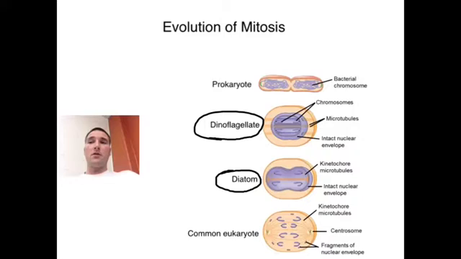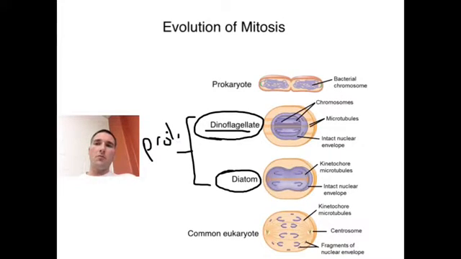But what they find with the dinoflagellates, actually let me make a little note here. Both of these are types of protists. Okay, protists, that's how you spell protists. Anyway, when they look at evolutionary time frames, protists are pretty simple organisms, and protists probably developed before some more complex eukaryotes.